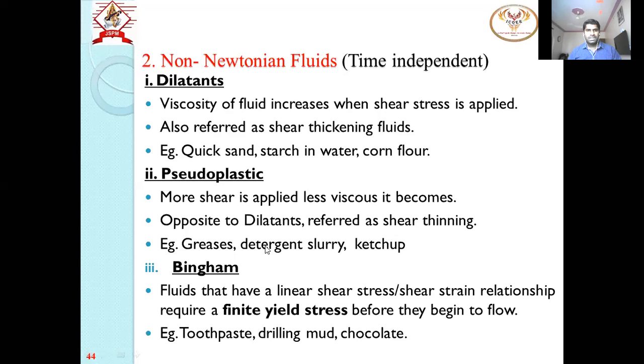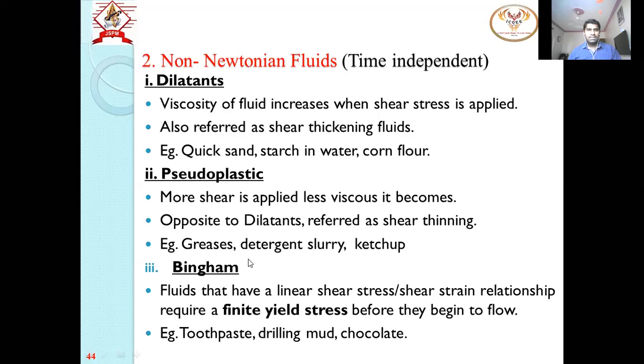Grease, then detergent slurry, then we have tomato ketchup. You all know ketchup. These ketchup, grease, and detergent slurry are examples of pseudoplastic. The more shear stress applied, the less viscous the fluid will be. So it is also called shear thinning. The previous was shear thickening, and here it is shear thinning.